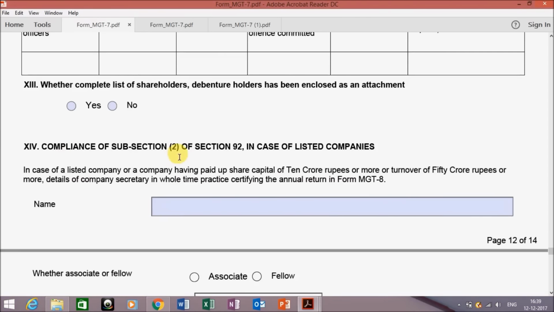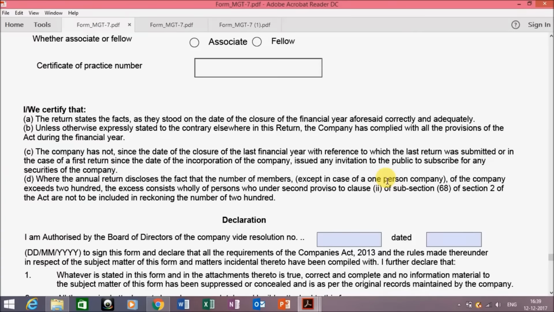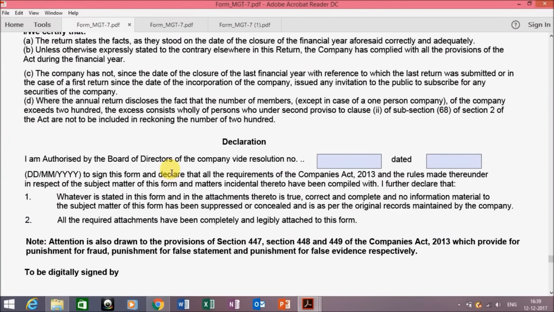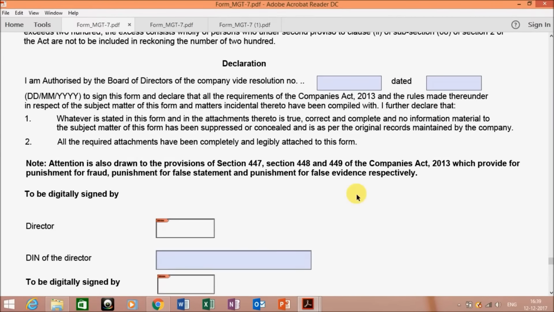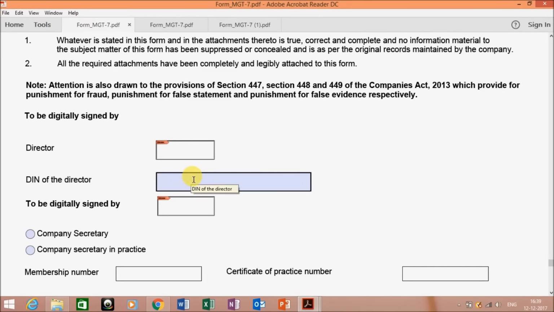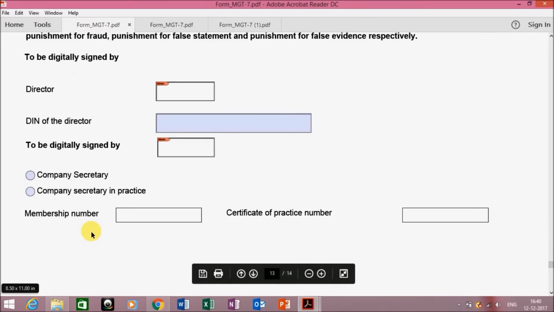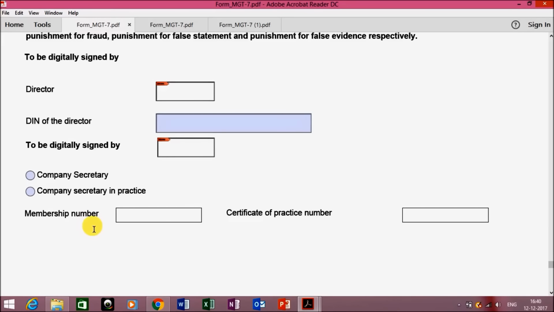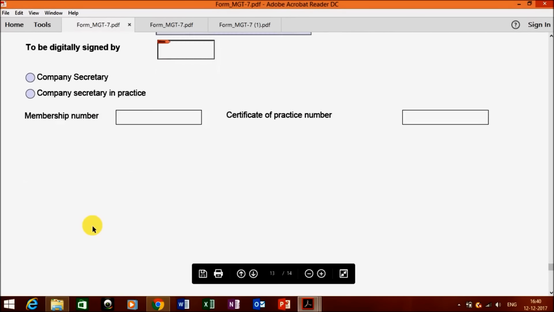Then comes the compliance as per subsection 2 of 92. It means if secretarial audit is applicable on your company, then you have to go through this compliance. Then comes the declaration part, where you have to write the resolution numbers and date of the board meeting. Then you have to write the DIN number of the director who is going to sign this form, and the information of company secretary or company secretary in practice who is going to sign this form as a professional. Please note that small companies do not require a professional certification, only big companies are required.